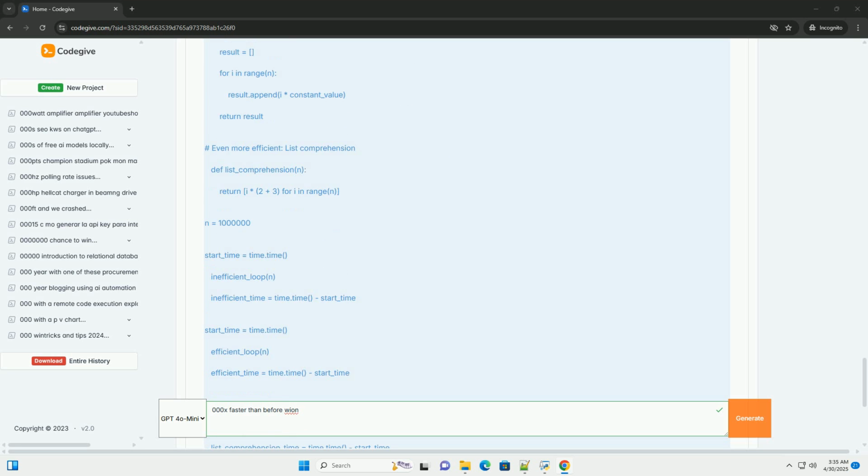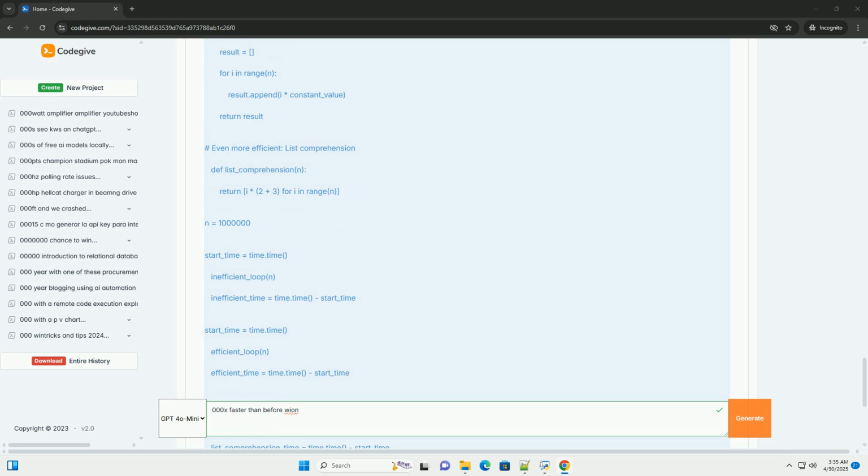Function call overhead. Python function calls have some overhead. In very tight loops where function calls are a major contributor to runtime, inlining the function code might provide a small performance boost, though this can reduce code readability.